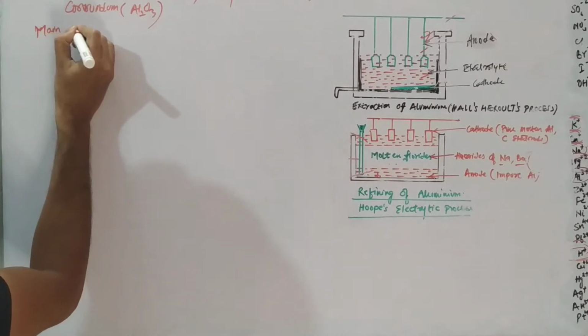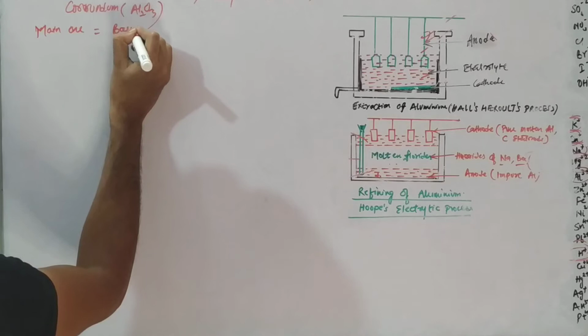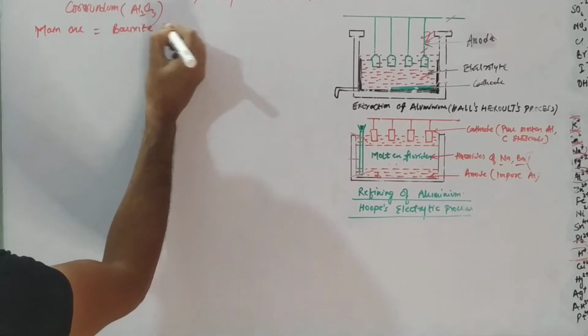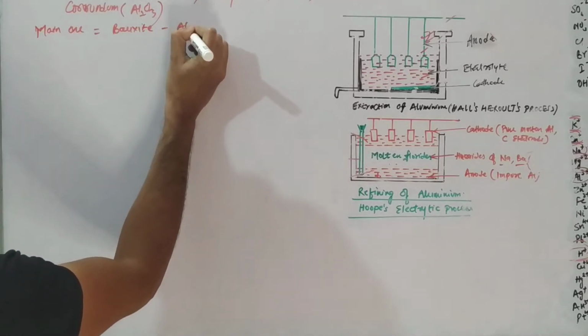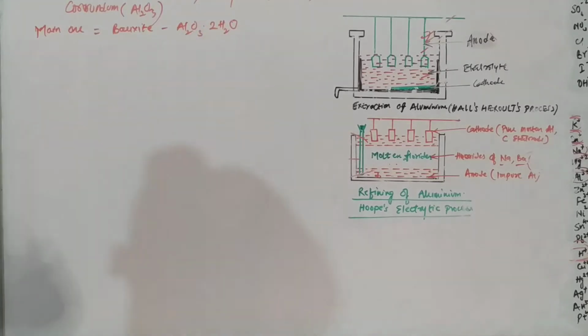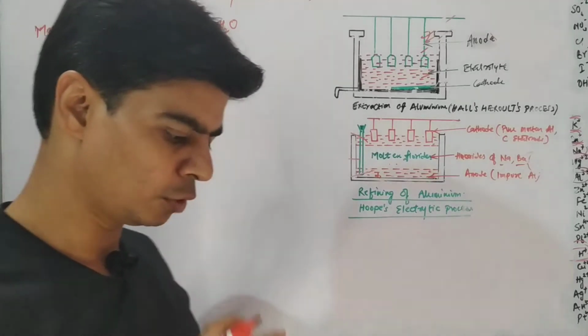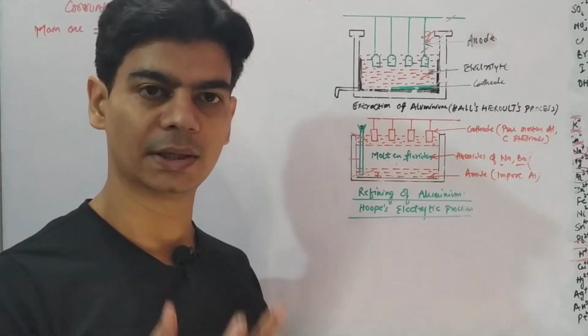So the main ore is bauxite. We'll remember the formula, which is Al2O3.2H2O. Now this bauxite contains other impurities of titanium oxide, ferric oxide and sand.